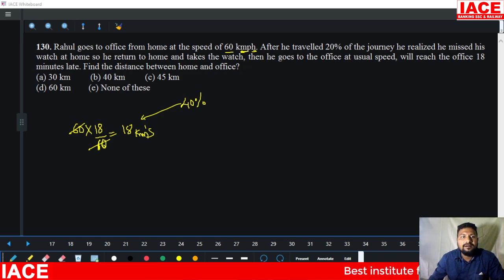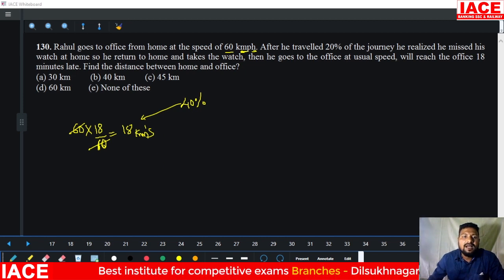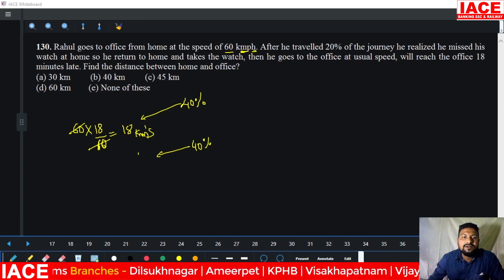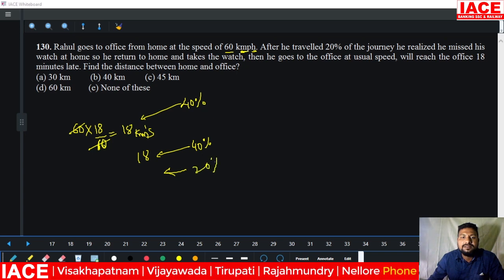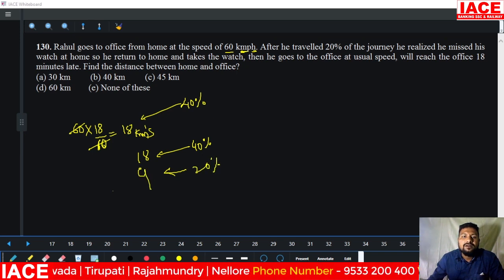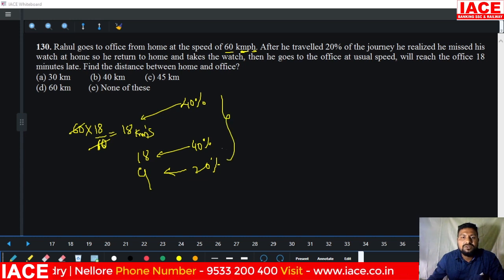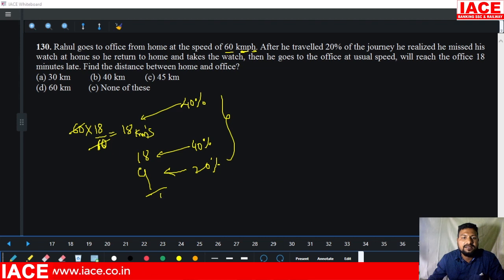Okay, with missing of the watch, he covered 40% distance extra. 40% is equal to 18 kilometers. 100% is required. Again, 40% is equal to 18 kilometers. 20% is equal to 9 kilometers. Look here, this 40 plus 40 plus 20 is equal to 100%. Then 18 plus 18 is 36, 36 plus 9 is equal to overall how many kilometers? 45 kilometers. Option C.